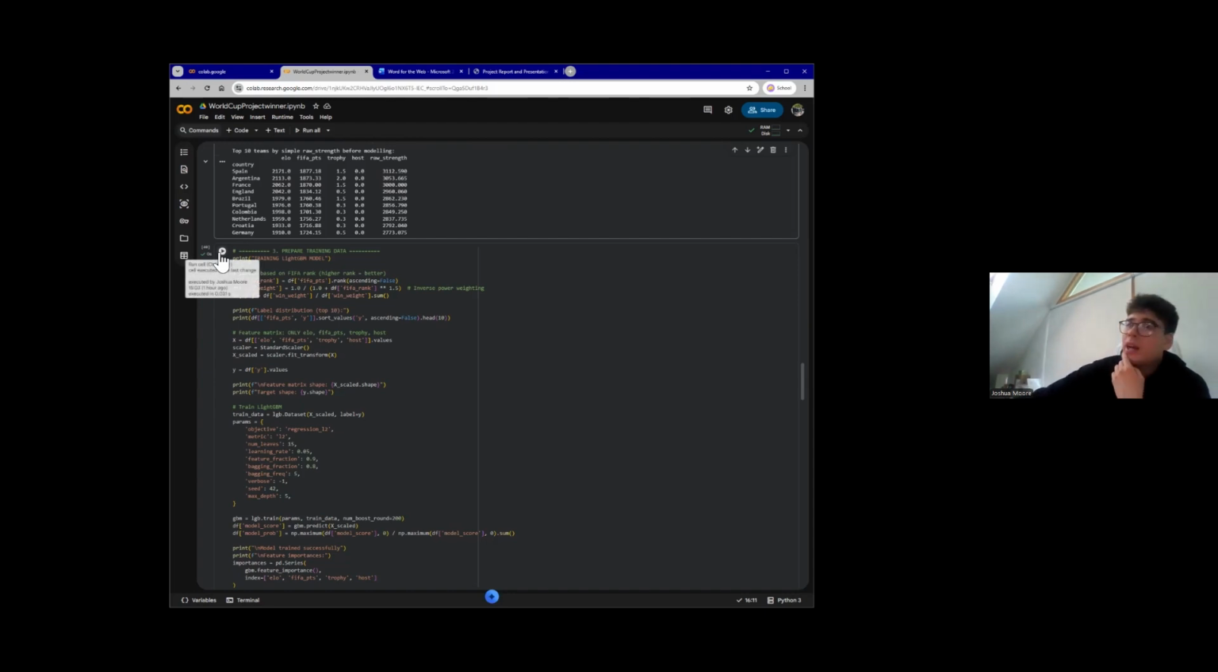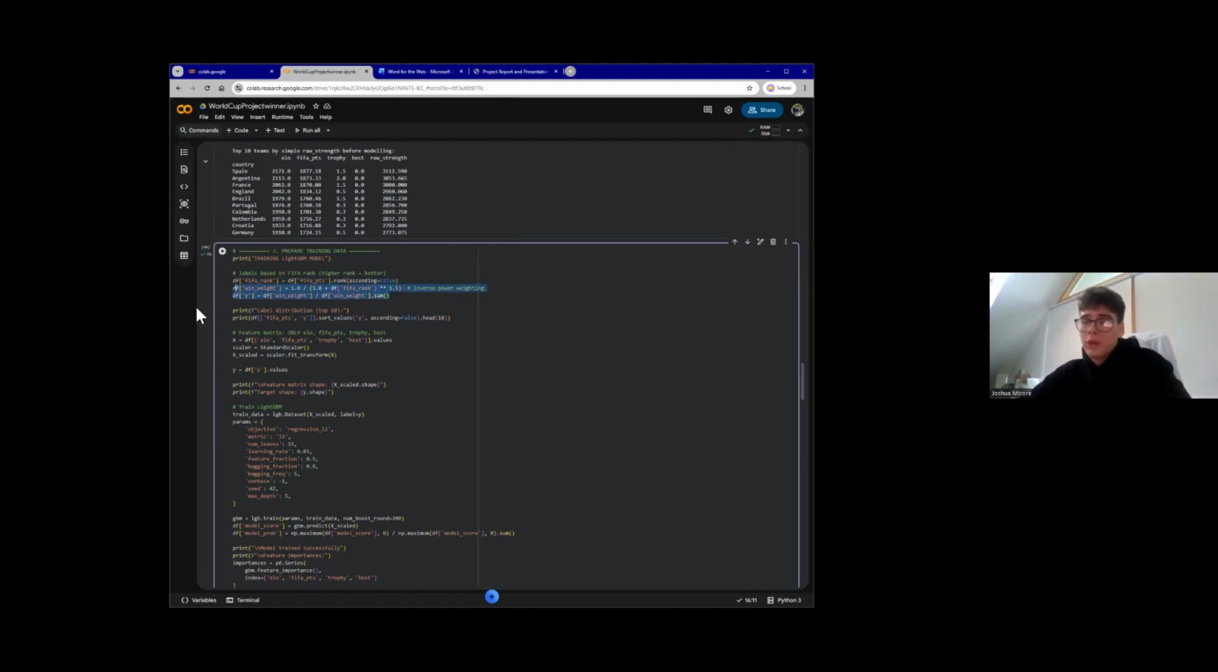So now we're going to train a machine learning model. We're using LightGBM. It's fast and it handles small tabular data like CSV files very well, and allows us to see which features are most important. First, we need to create training labels. We do this by ranking the teams, as you can see, by their FIFA points, and then using an inverse weight.